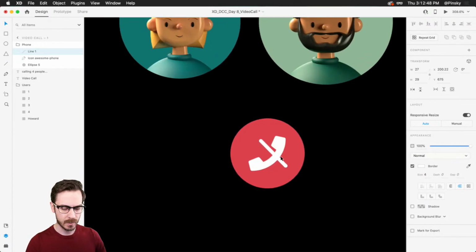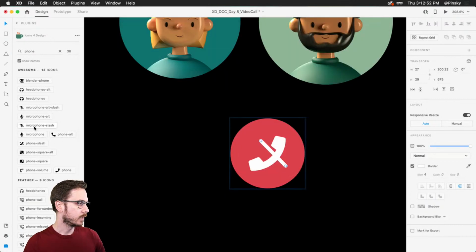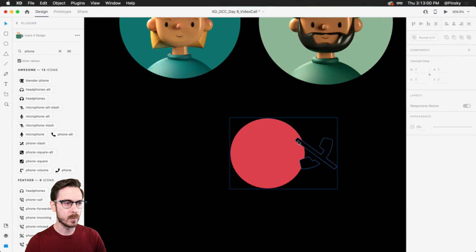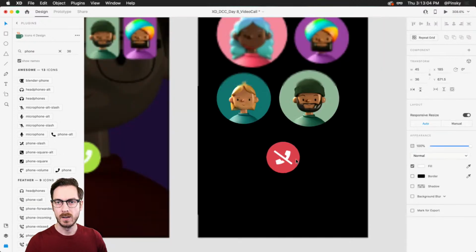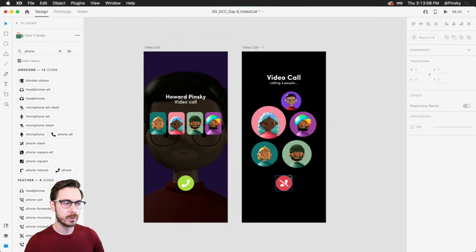It's not the greatest looking icon, so if I do hop over to my plugins, I know there's an icon here somewhere to end a call. There it is. I'll just take the lazy way out. I'll replace it completely. There we go. Wonderful. All right, now if you want to get a little bit fancy, you can add additional things.